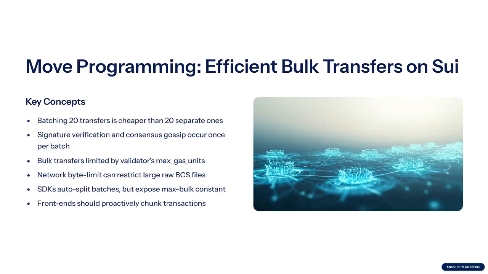A batch of 20 transfers costs far less than 20 times a single transfer because the sig check and consensus gossip happen once. Push the envelope and you'll eventually smack into the validator's max gas units. Even before that, the raw BCS file might exceed the network's byte limit. Modern SDKs auto-split, but your code should still expose a maximum bulk constant, so front ends can chunk proactively.